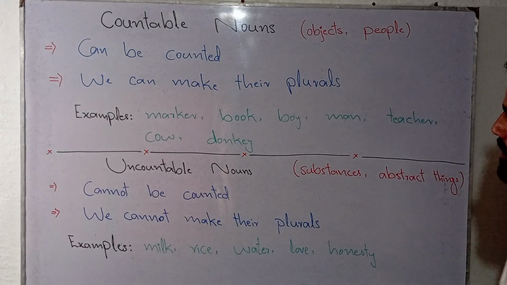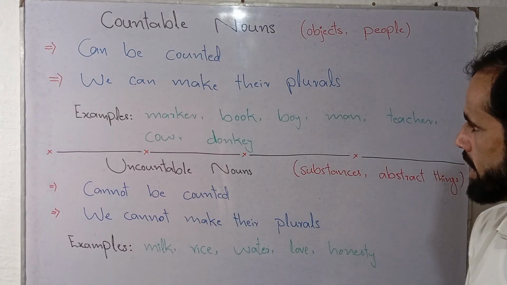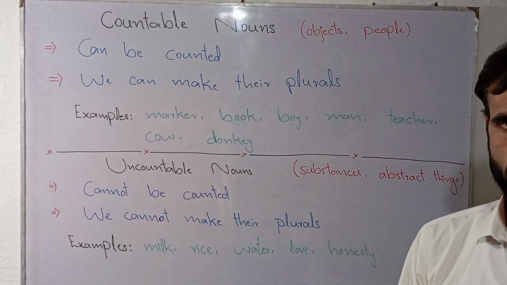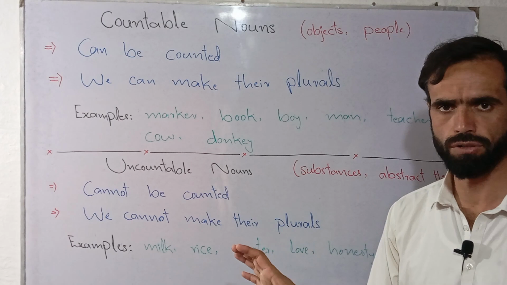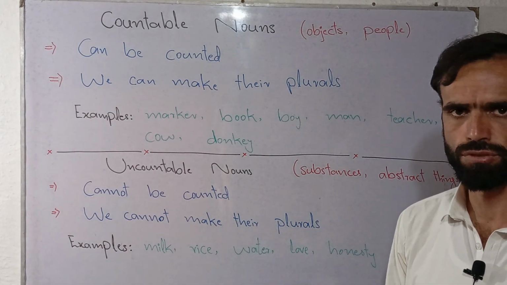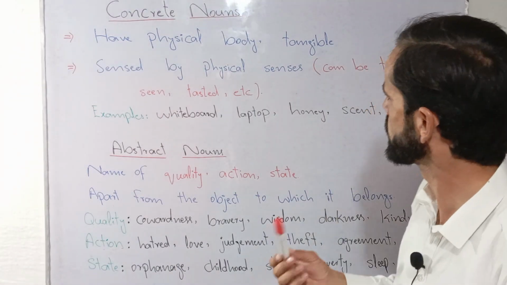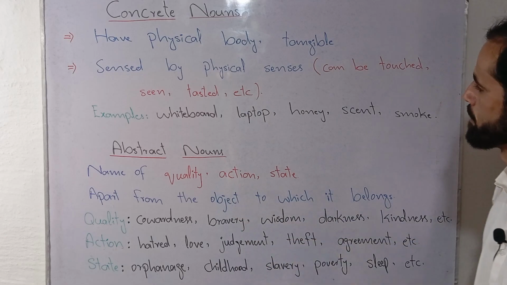So in this way we classify nouns into two types, that some nouns are countable, on the other hand some nouns are uncountable. Hope things will be clear for you in the way we discussed and the way I illustrated through examples. Next type of nouns are known as concrete nouns and abstract nouns.